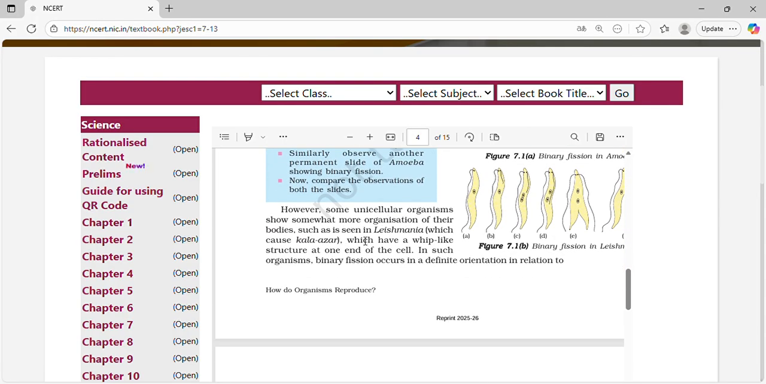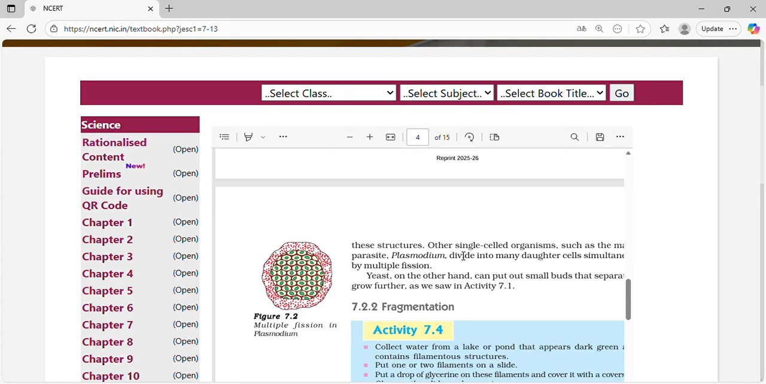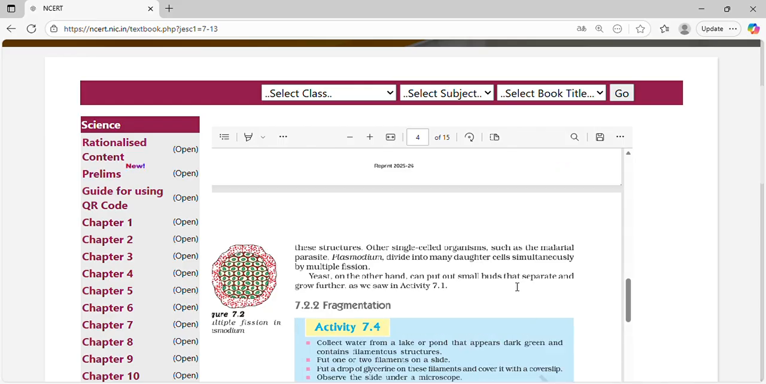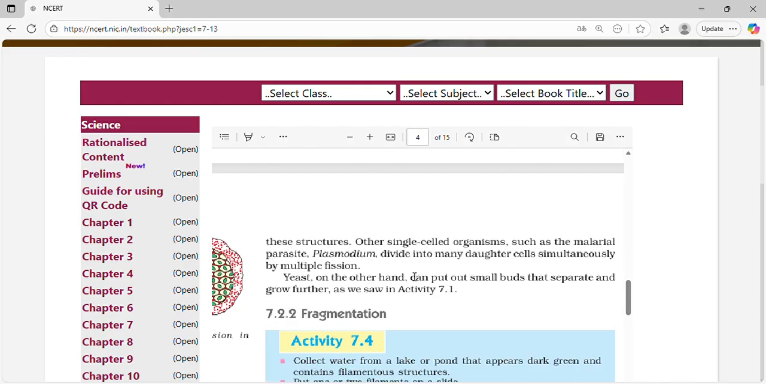Some unicellular organisms show some organization in their bodies, such as Leishmania, which has a whip-like structure at one end of the cell. Binary fission occurs in a definite orientation in relation to these structures. Other single-celled organisms such as the malarial parasite Plasmodium divide into many daughter cells simultaneously by multiple fission.